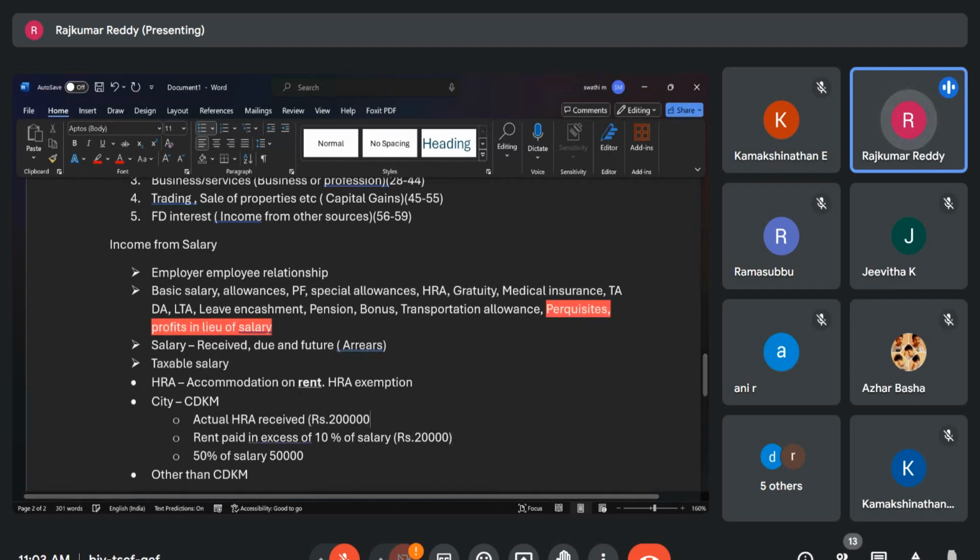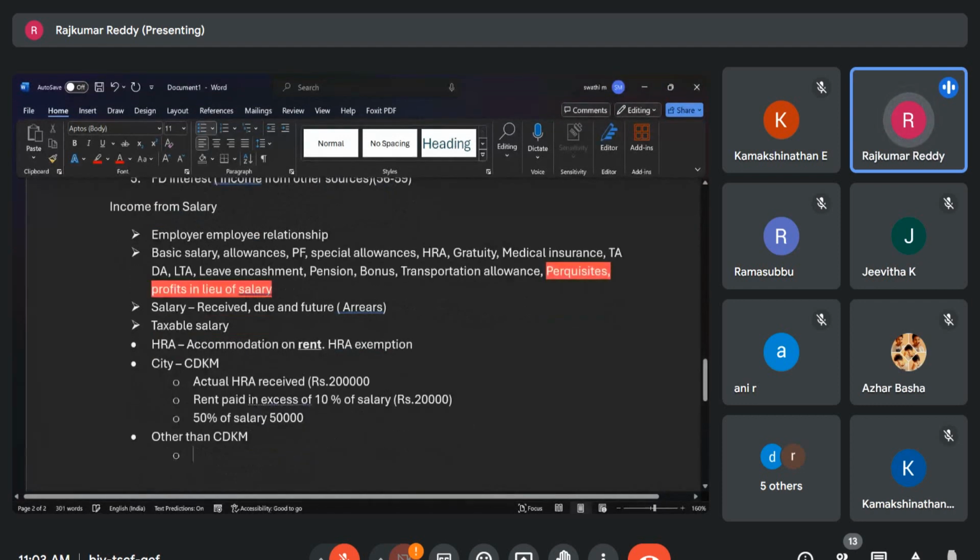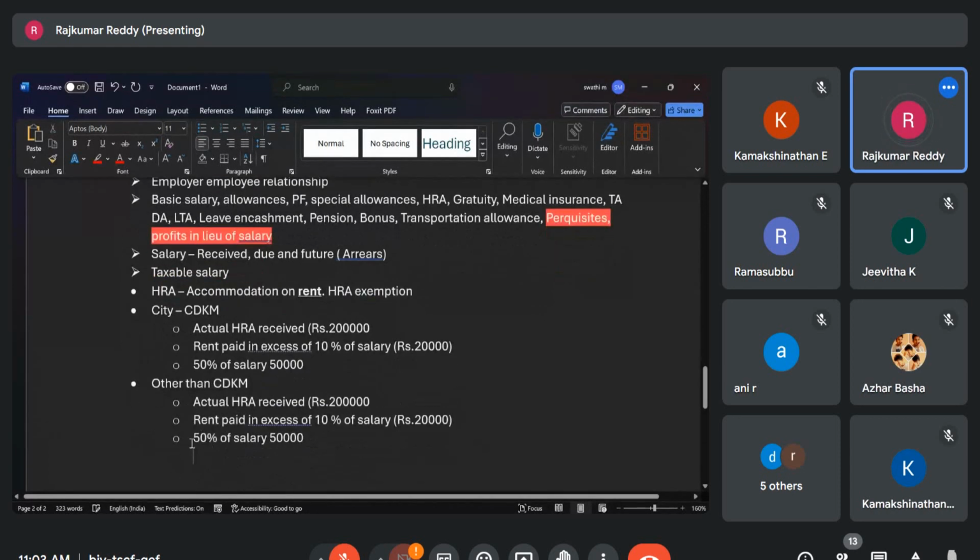If you are staying in other than these cities, the first 2 conditions are the same. Only the last 3rd condition will change. This will become 40%. That's it. So this is also very important, you may get some practical problem on this. So HRA exemption, how to calculate?